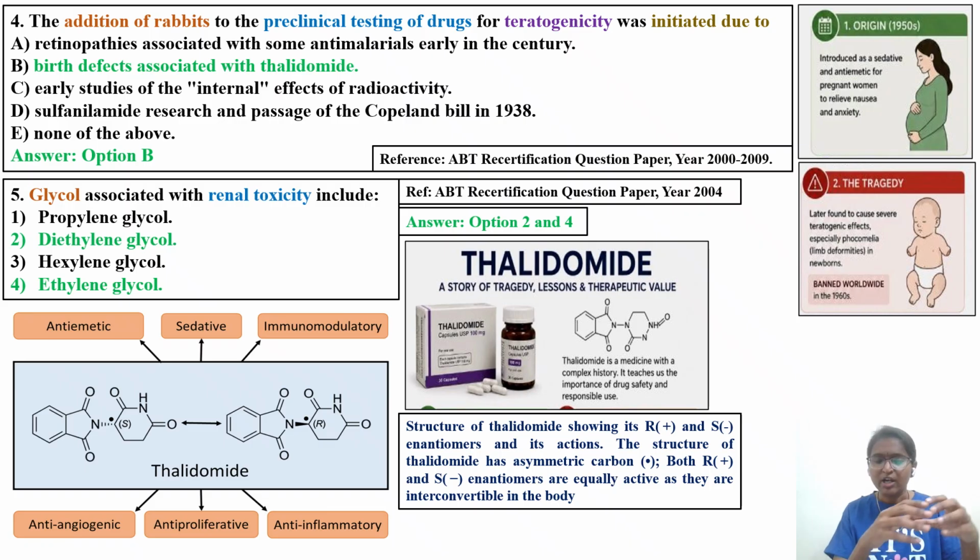As a result, if some of the pregnancy adverse effects are not identified in the case of rat, the same can be captured in the case of rabbit. So these were the reasons. Now we'll see what the right answer is. The birth defects associated with thalidomide. This is the reason why the addition of rabbits to the preclinical testing of the drugs for teratogenicity was initiated.